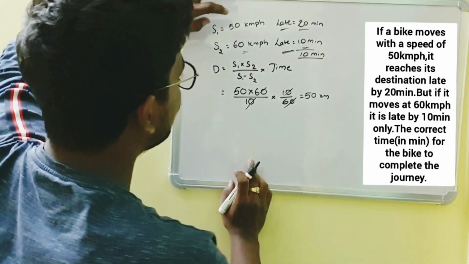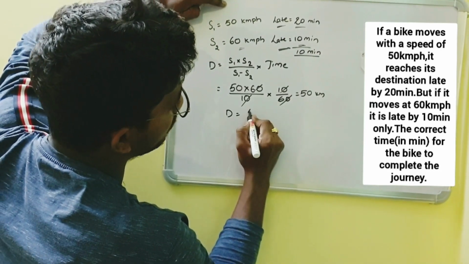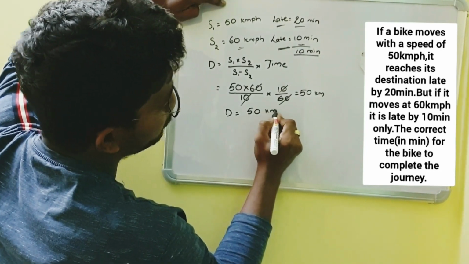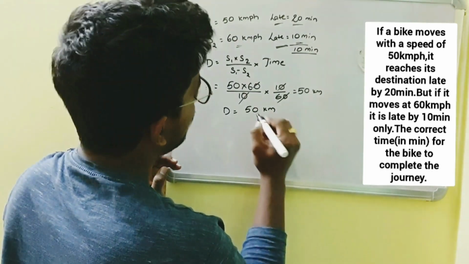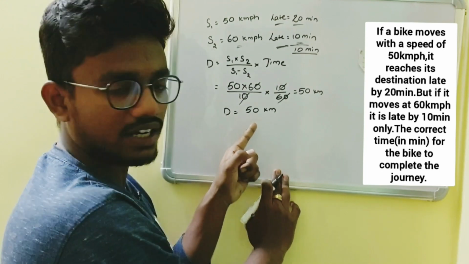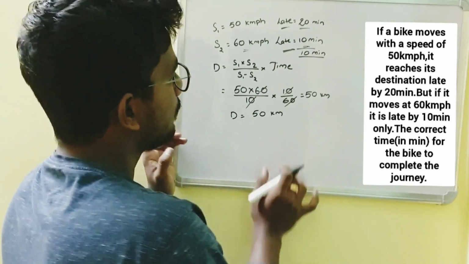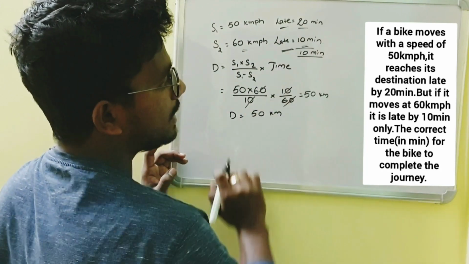See, with a speed of 50 kilometers per hour, the distance of 50 kilometers can be covered in an hour. But when he traveled with 50 kilometers per hour, he is late by 20 minutes.